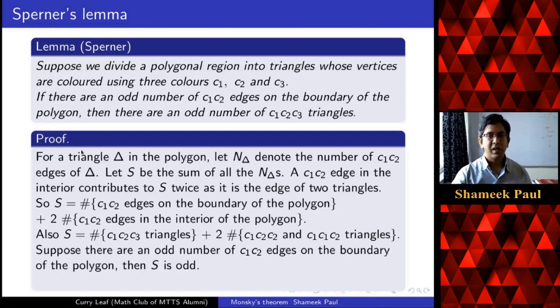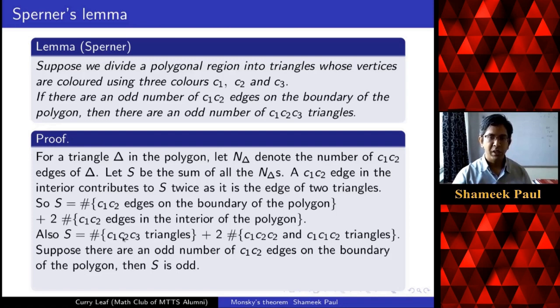So now what we are assuming is that there are an odd number of C1, C2 edges on the boundary of the polygon. So from this first sum, we see that this is an even number and this is an odd number. So S has to be odd. But now from the second expression, we see that this is an even number and S is odd.